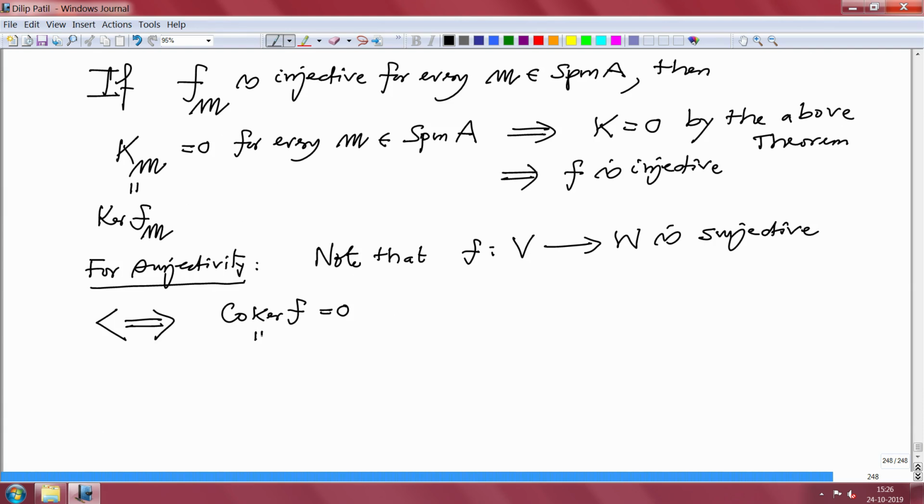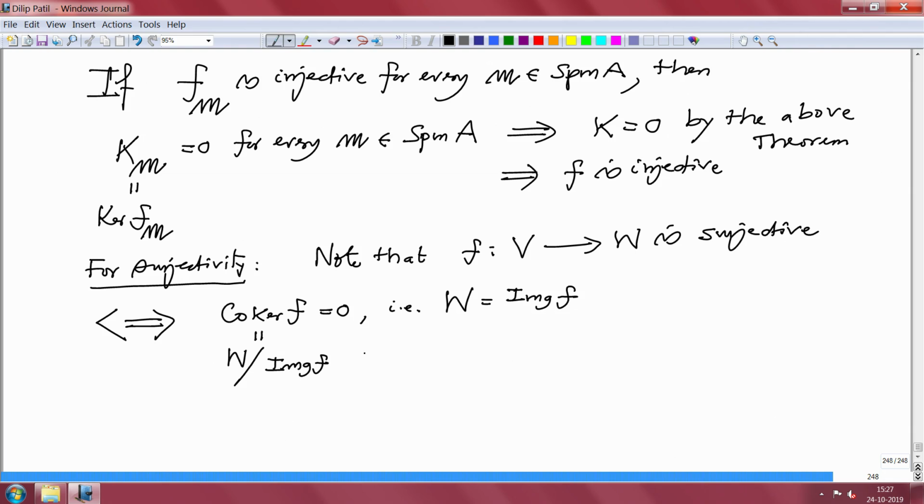What is co-ker f? That is, co-ker f is by definition the residue class module of W modulo the image of f. So, this is 0, that is this residue module is 0, means W equals image f, and that is precisely the surjectivity.